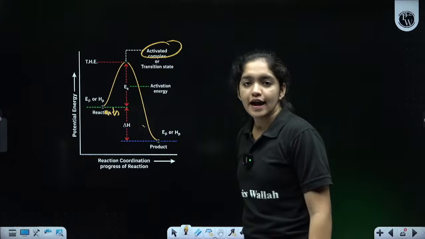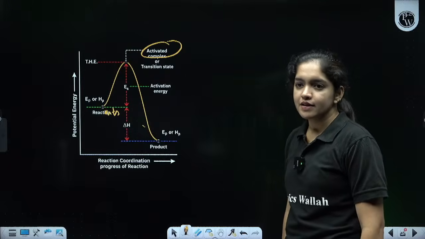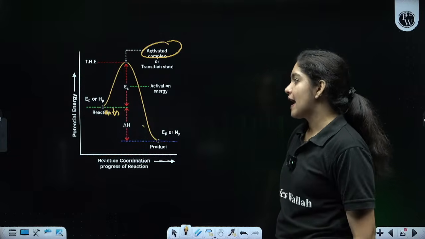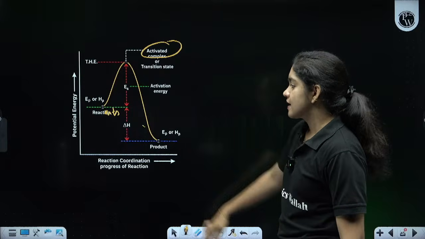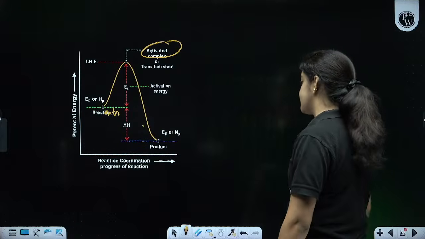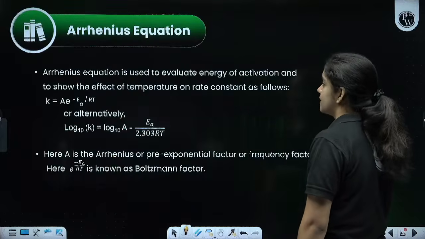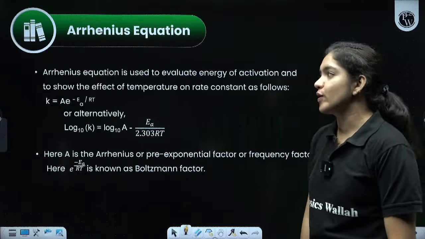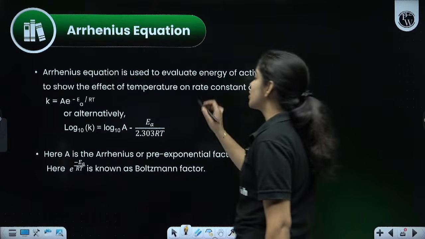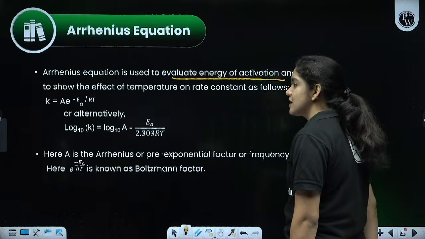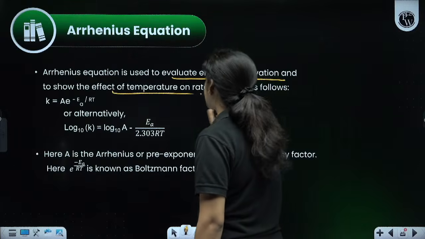To change the reactants into the transition state, the energy required is known as the activation energy. Okay, it's changing into product. Then we are going to the Arrhenius equation part. The Arrhenius equation is used to evaluate the energy of activation and show the effect of temperature on the rate